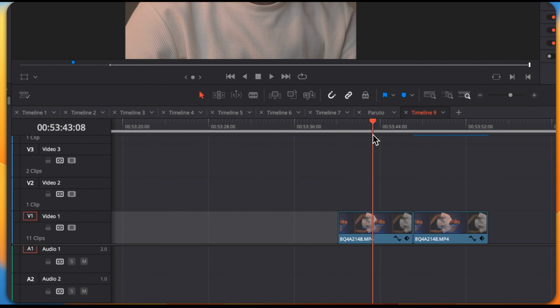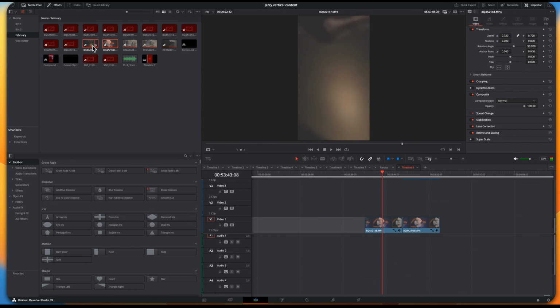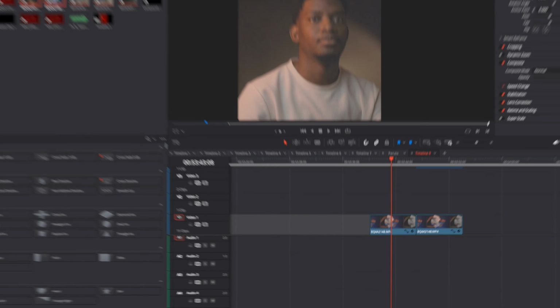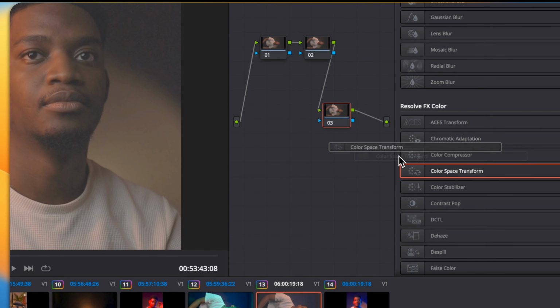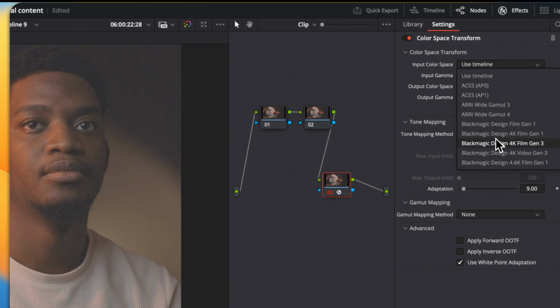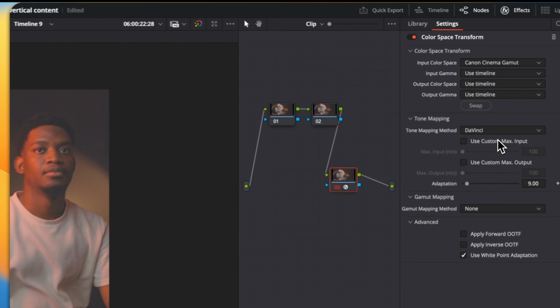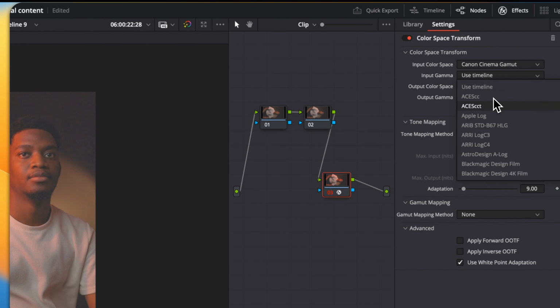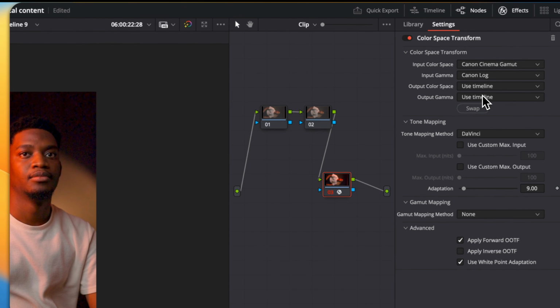So if you want to color correct your video, open your DaVinci and import your footage in DaVinci. And then you go to your color page. First off, you are going to transform the color space. We shot in Canon EOS R, so I'm going to choose the Canon Cinema Gamut as my input color space and my input gamma as Canon Log. If you are shooting with Canon R5C, it is in Log 3.